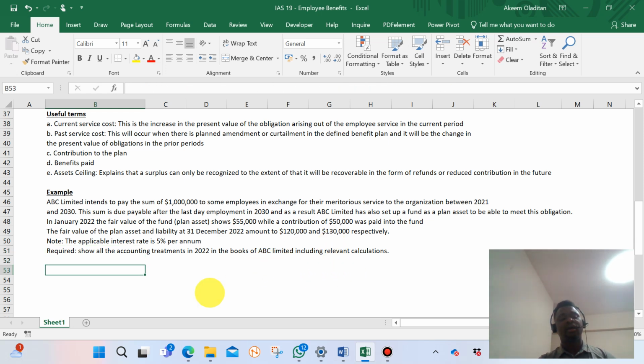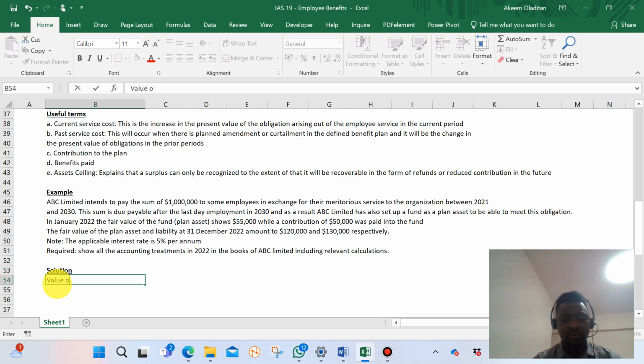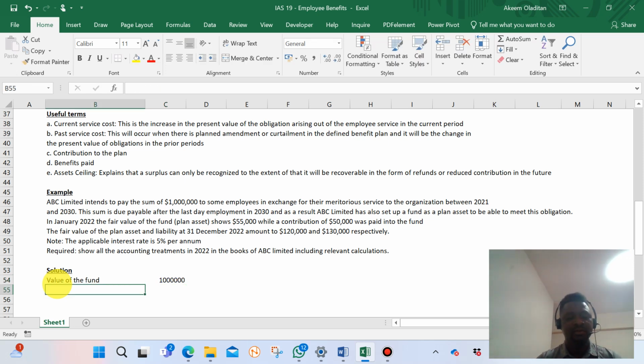So let me put a solution here like we used to. We need to define the terms. What are those terms that we have? The value of the fund is $1 million. The value of the contribution that we expect to make is $1 million.